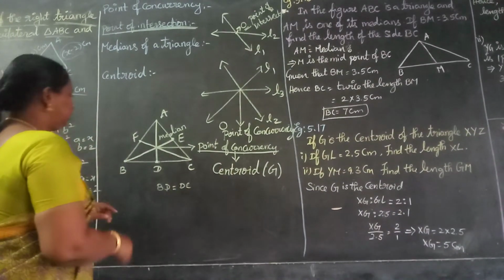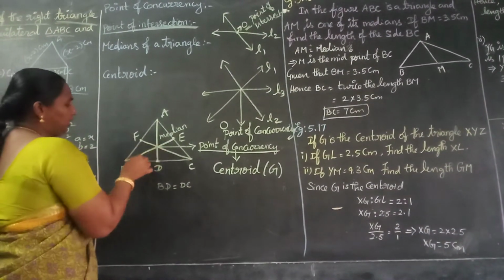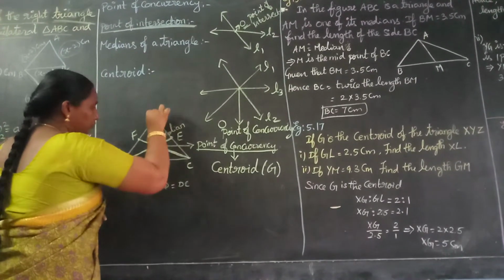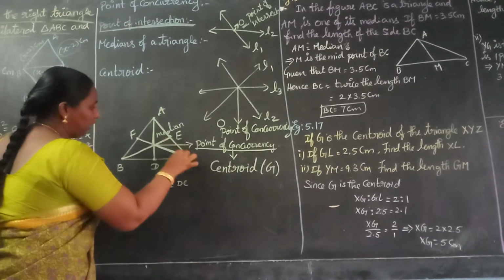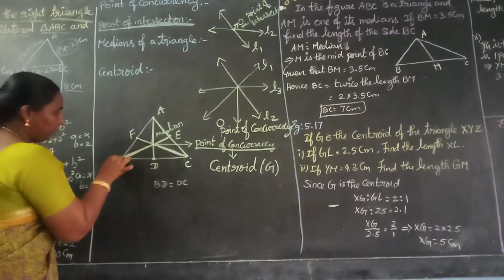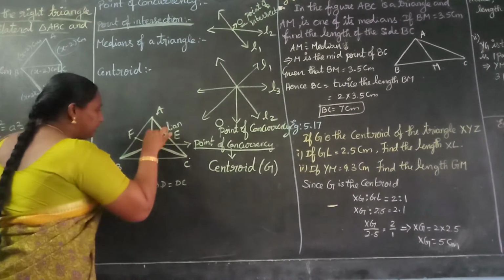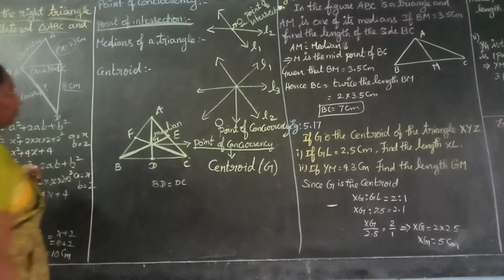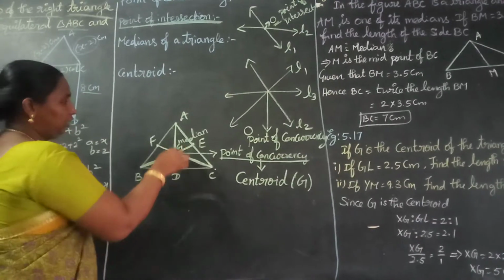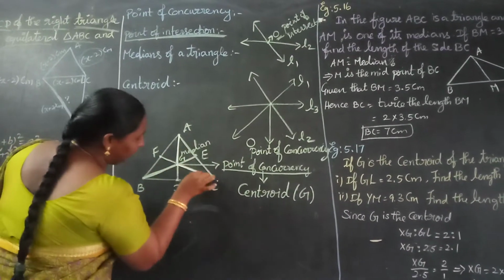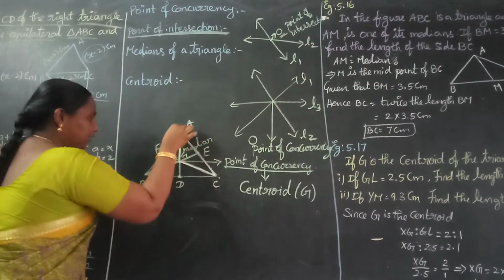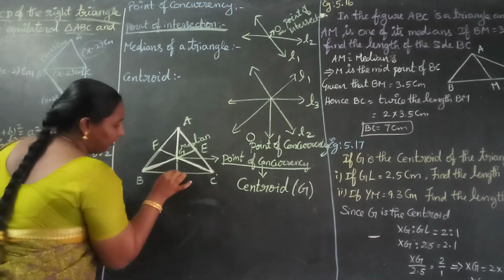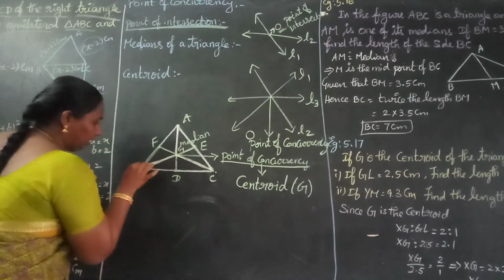This centroid, and then one more thing, the centroid divides the triangle into three triangles. See here we got triangle ABC, and this point take it as G. See this, AGC is one triangle, and AGB is another triangle, and BCG, so we have three triangles.